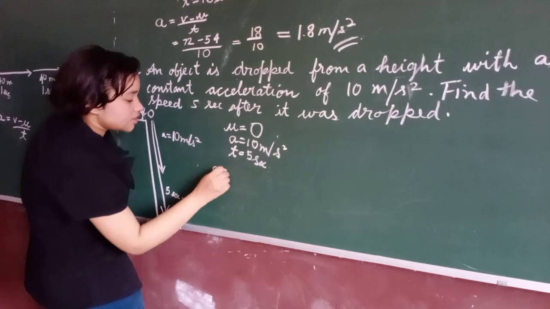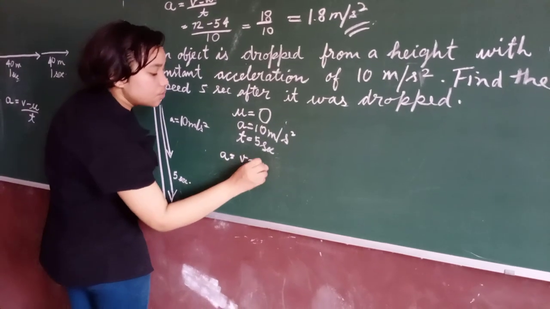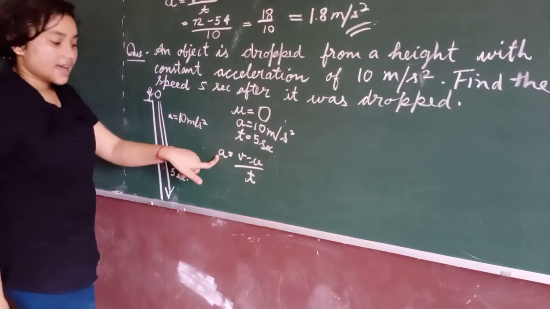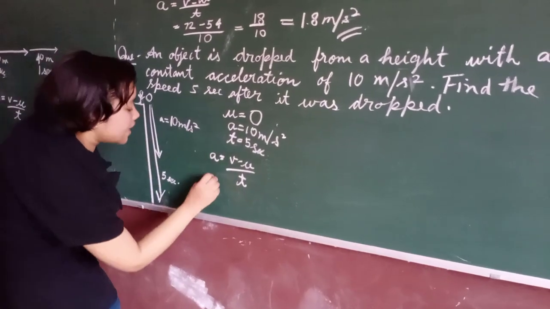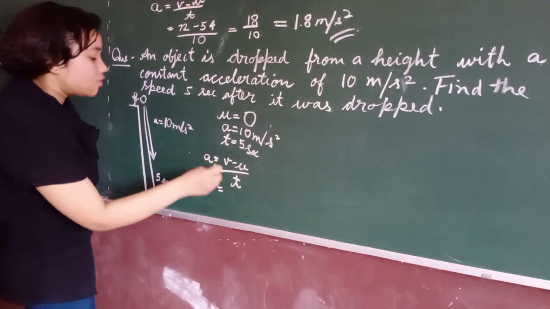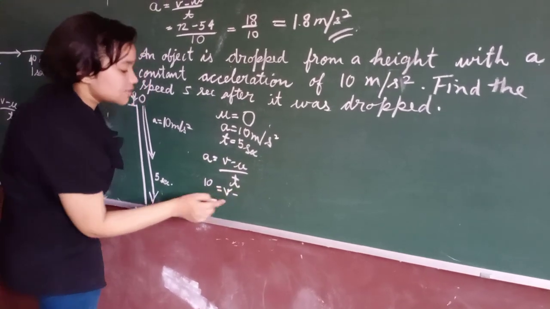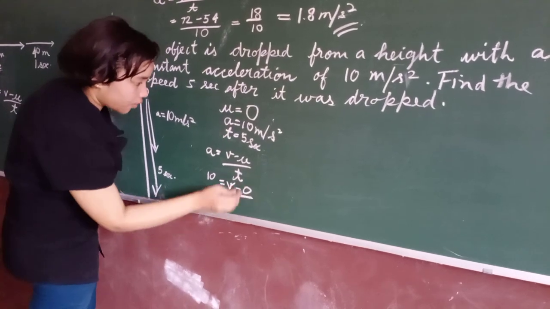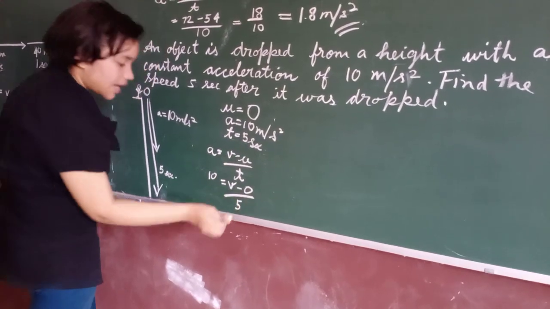So acceleration is equal to v minus u upon t. We have been given the acceleration, that is 10 meters per second square, and the final velocity we have not been given, so v minus initial velocity, that is 0, upon 5 seconds, that is the time.